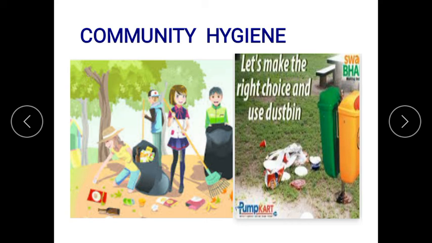To keep our surroundings clean and hygienic, we should use a dustbin on the road and not throw garbage in the open. You should not throw the garbage here and there or in the open. You should use the public dustbin. Separate our home garbage into wet and dry before disposing of it, and put the dry garbage and the wet garbage in different dustbins. This way we can maintain community hygiene.